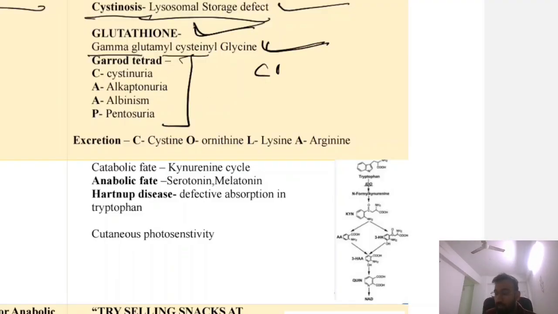Now the Garrod's tetrad, we know it is CAP. CAP is for cystinuria, alkaptonuria, albinism, and pentosuria. And the excretion is COLA. What is COLA? C is for cysteine, O is for ornithine, L is for lysine, A is for arginine.